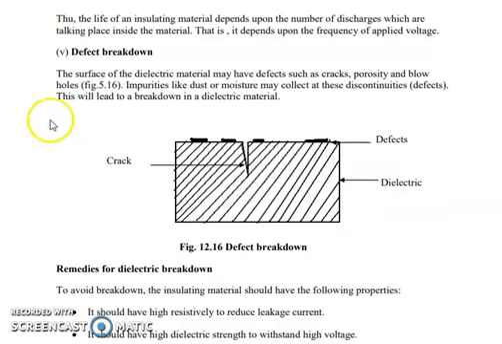The last one is defect breakdown. If we take a dielectric material, there may be some defects present in it, like cracks, pores or blowholes. So what will happen if we have those defects? Impurities like dust or moisture may collect at these defects. So they will no longer behave like a perfect dielectric, because there are impurities present in all those cracks, pores or blowholes. Since it is not a perfect dielectric, current may flow through it. This will lead to a breakdown. This is what is called defect breakdown.